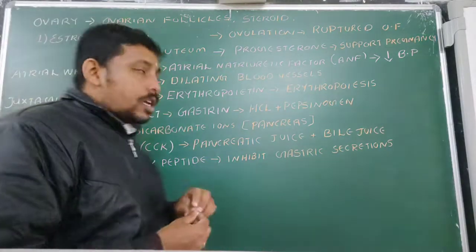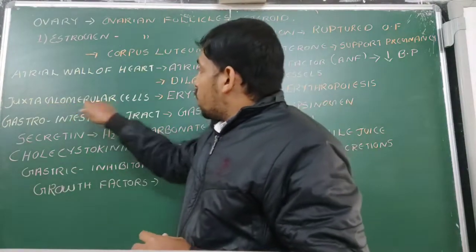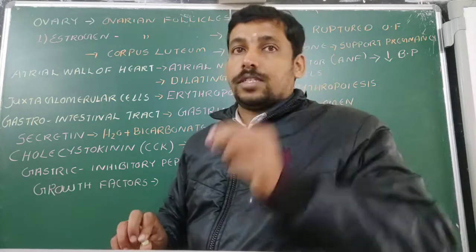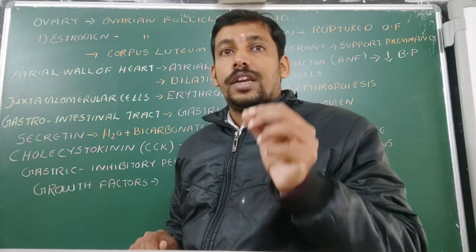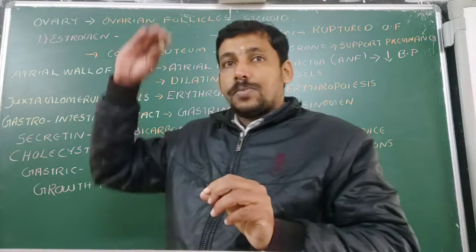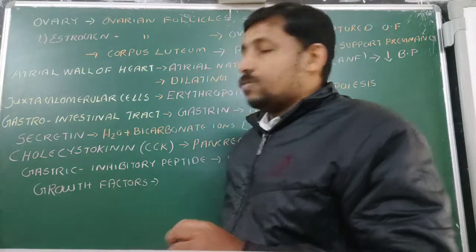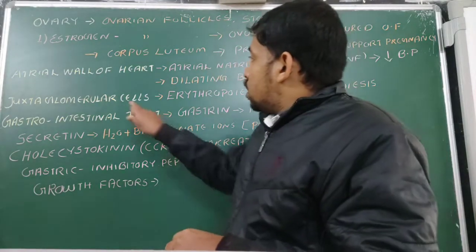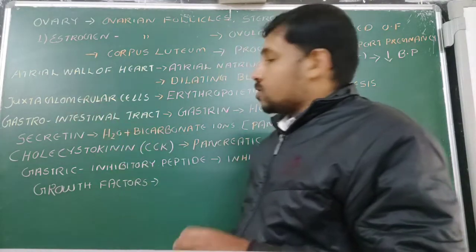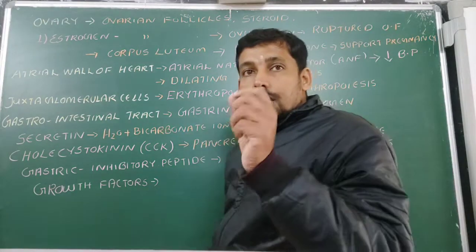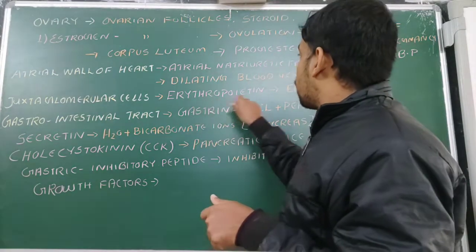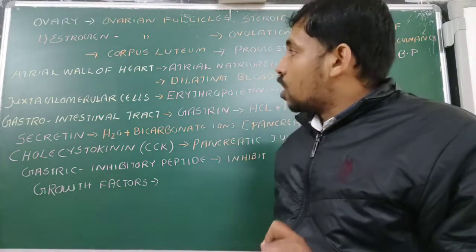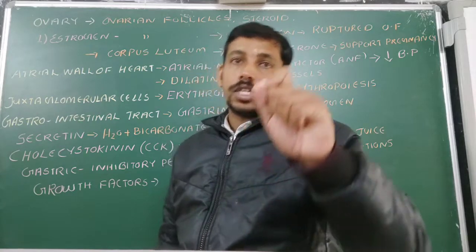Another one is the juxtaglomerular cells, the cells which are present near the glomerulus. We studied about the glomerulus, they are present in the nephron. So the juxtaglomerular cells of the kidney will secrete a hormone that is known as erythropoietin. Erythropoietin is a hormone secreted by juxtaglomerular cells. Where do we see the juxtaglomerular cells?